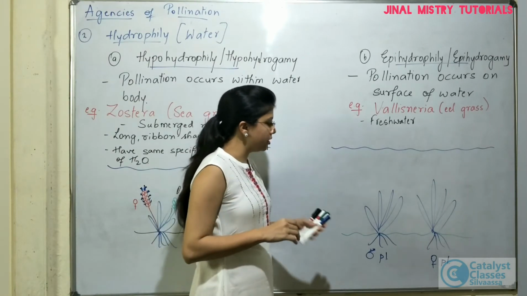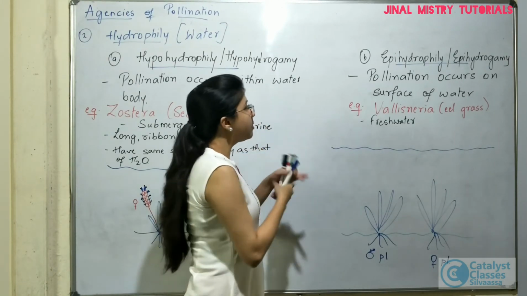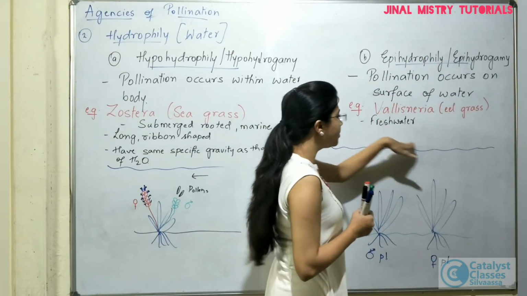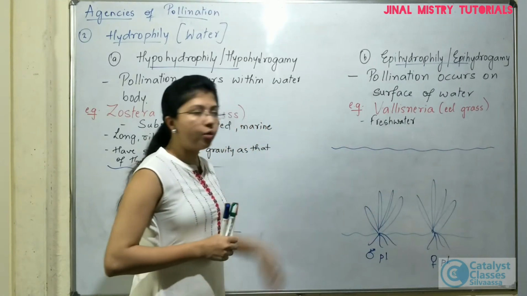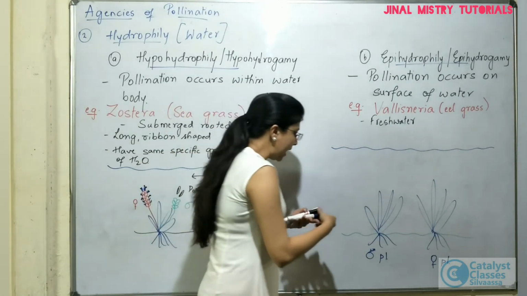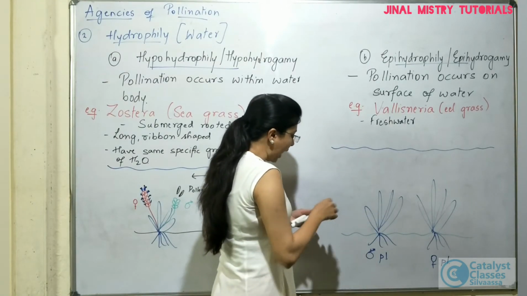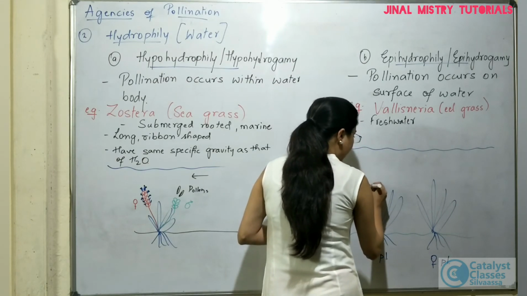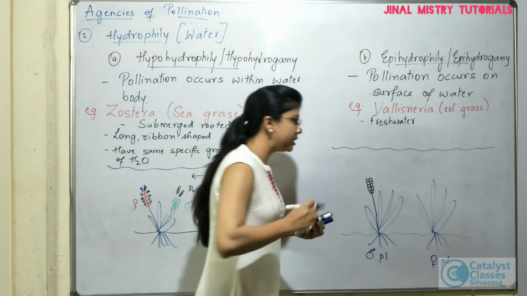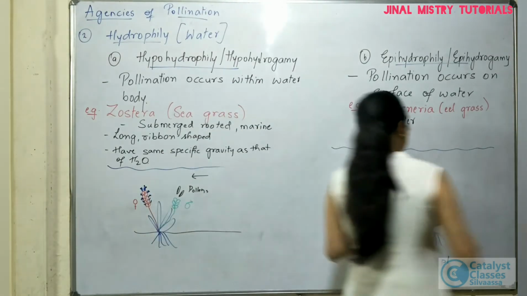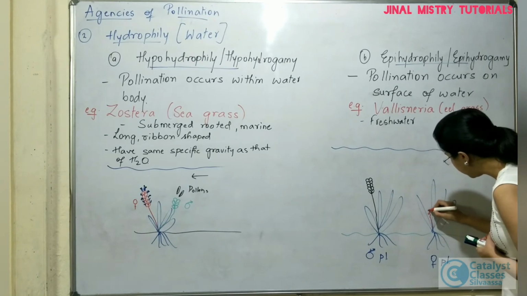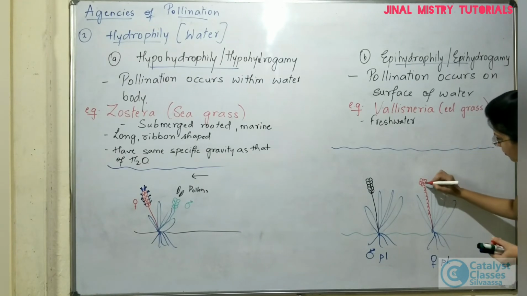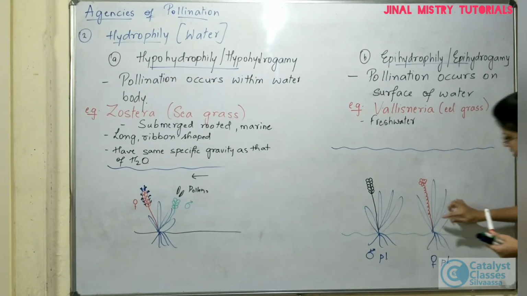Now, what happens here is, in case of Vallisneria, the pollination mechanism is epihydrophily. That means it is going to take place on the surface of the water. So, how is that going to take place on the surface of water? The male plant is going to have the male flowers. Again, the flowers here are also present in the form of clusters. And the female flowers are also present within this water body.